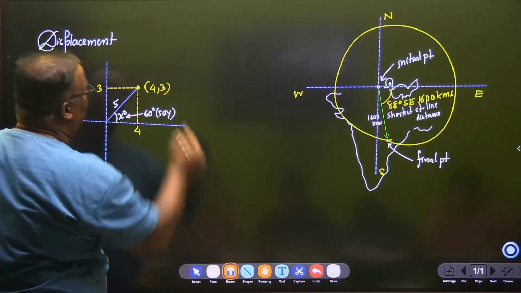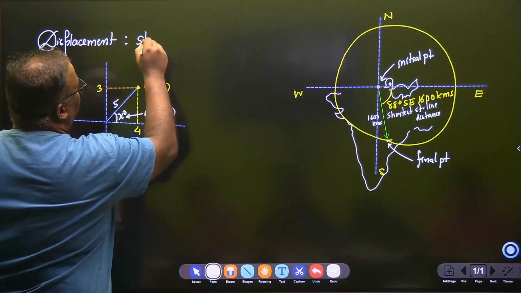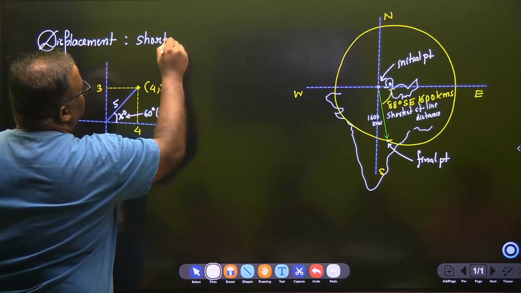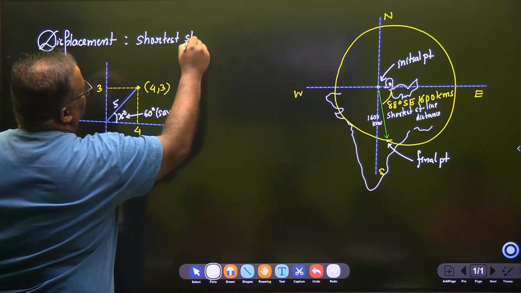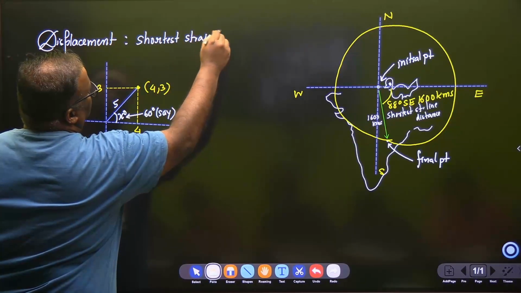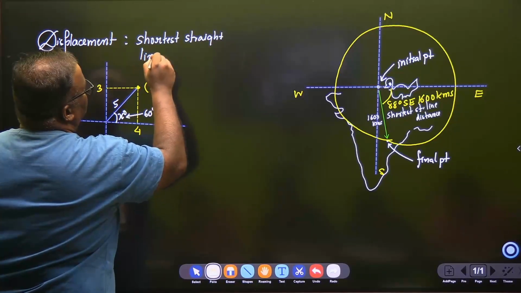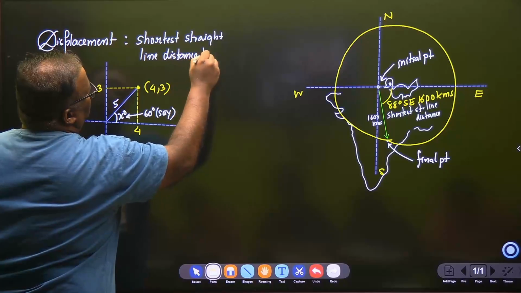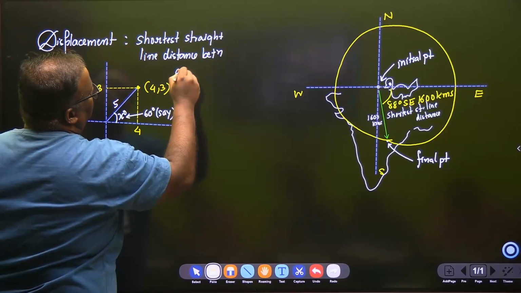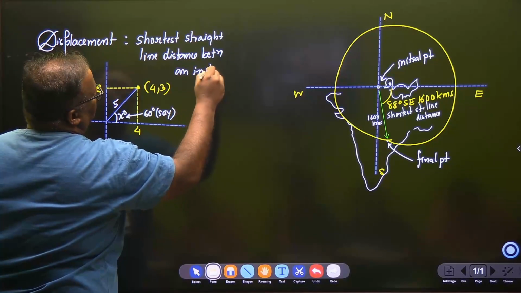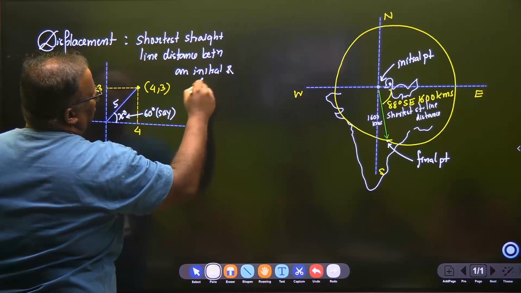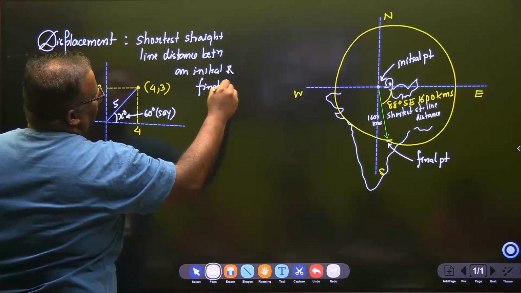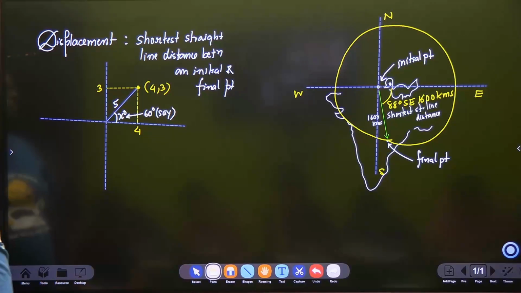So we say displacement. Displacement, if we now try to define, we'll say the shortest straight line distance between an initial and final point is displacement.